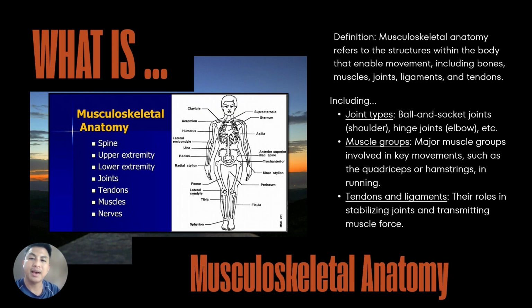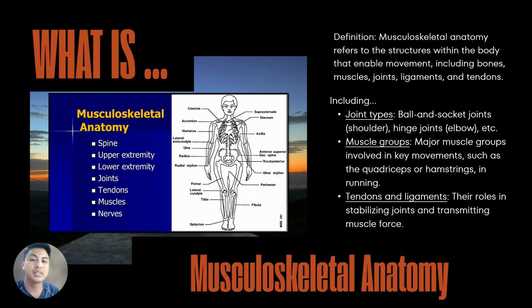So next up, we have the musculoskeletal anatomy. So it refers to the structures within the body that enable movement, including bones, muscles, joints, ligaments, and tendons. So understanding of these structures is vital for injury prevention, rehabilitation, and enhancing athletic performance. So for example, the shoulder joint or glenohumeral joint relies on muscles such as the rotator cuff to stabilize and facilitate a wide range of motion.